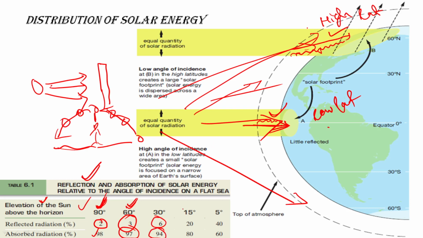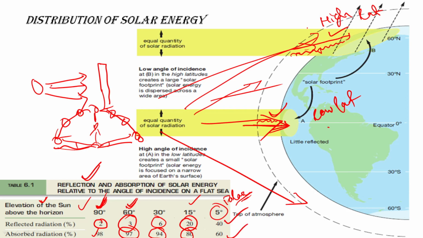When the radiation is falling at an angle of 15 degree, 20% is reflected and 80% is absorbed. At 5 degree, when the sun above horizon is at 5 degree, nearly here at this position, or we are talking about the polar region, the reflected radiation is 40% and the absorbed radiation is 60%.